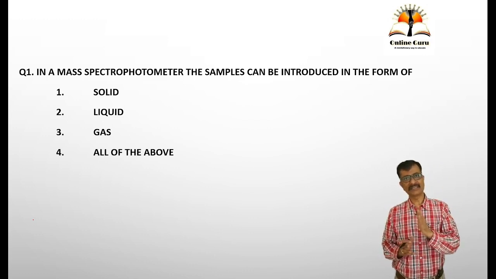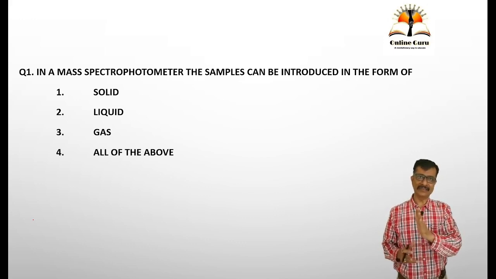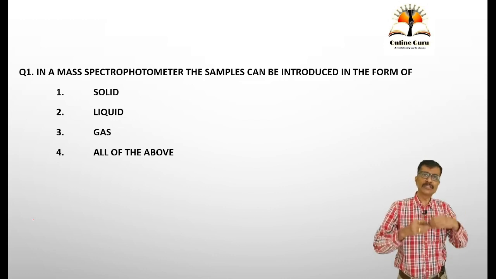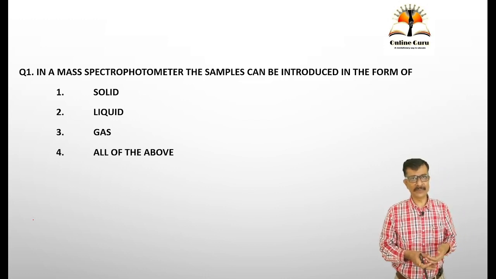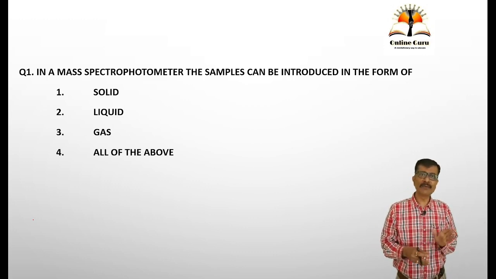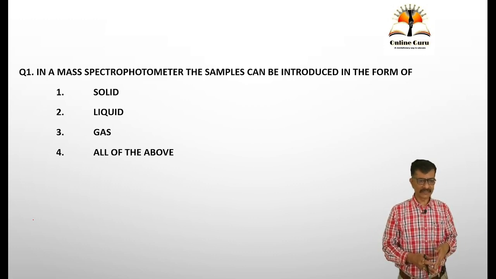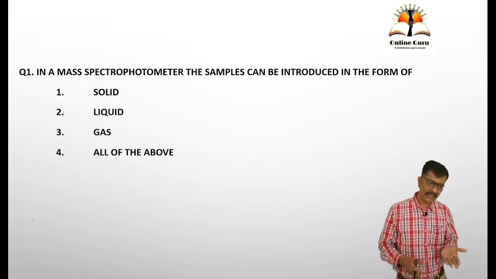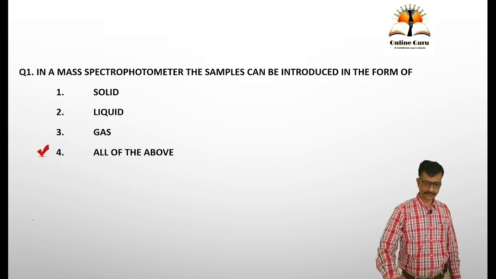In GCMS, the outlet of GC can be coupled with MS, or LCMS. The liquid sample also can be introduced into the mass spectrometer, or even a solid can be introduced as a sample, because the solids can directly be converted into gaseous ions. It is a kind of desorption ionization technique. So in a mass spectrometer, the sample can be introduced in the form of solid, liquid as well as gas. So the answer should be all of the above.